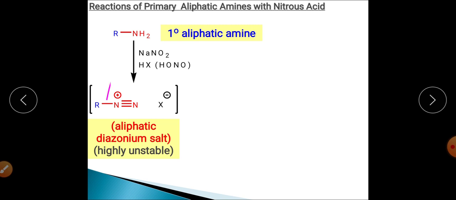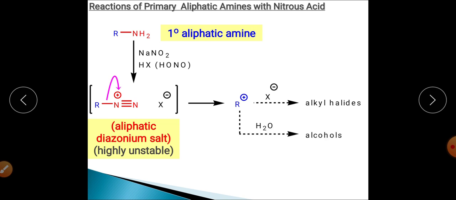It may react with X negative and give rise to alkyl halide. It may react with the water molecule and give rise to the alcohol. It may lose H positive and get converted into alkenes, right?